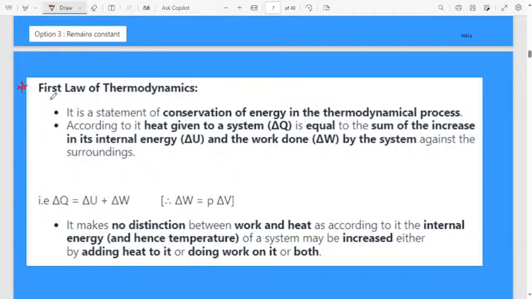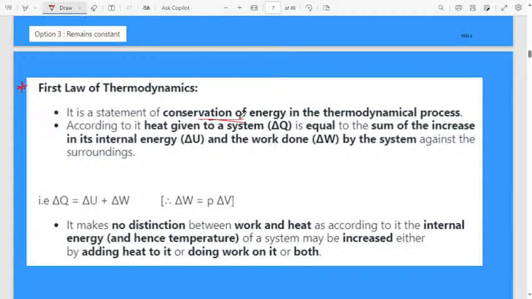According to the first law of thermodynamics, it states the conservation of energy in a thermodynamical process. Conservation of energy is nothing but energy can neither be created nor destroyed. You can only transfer it from one form to another form.